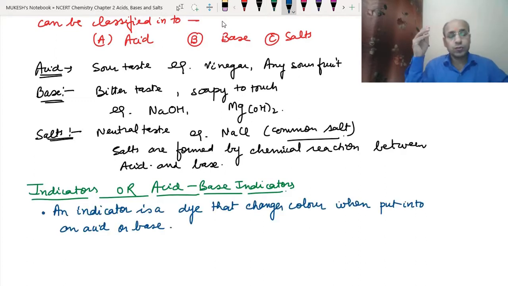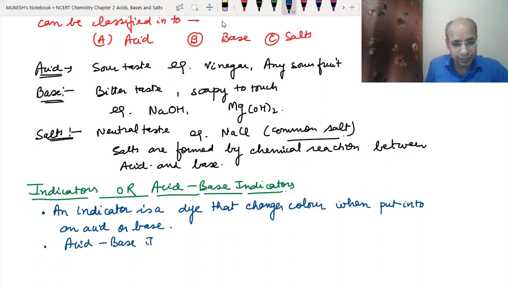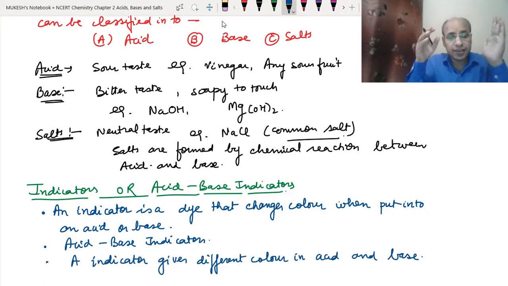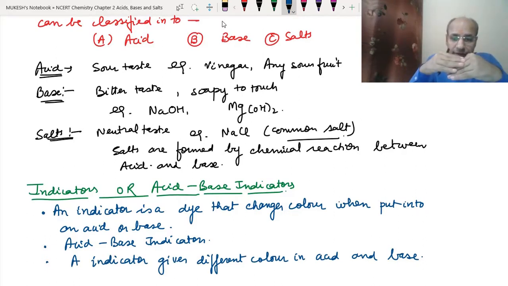Okay, let's repeat. An indicator is a dye that changes color when put into an acid or base. In acid it will give a different color, and in base a different color. That is why we also call them acid base indicators. Clear? So the indicator gives different colors in acid and base, and by the change of color we come to know whether it is an acid or a base.